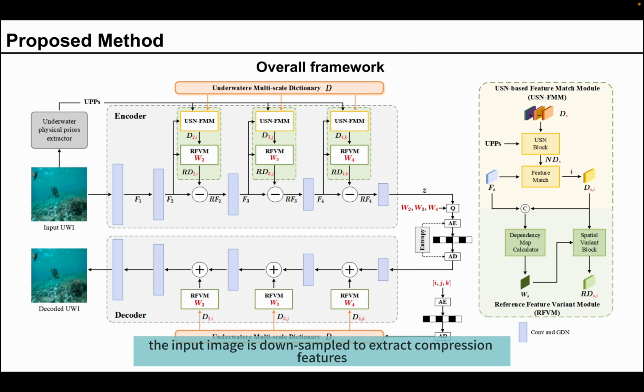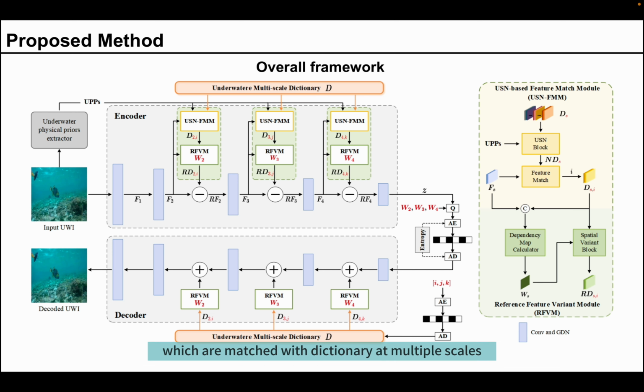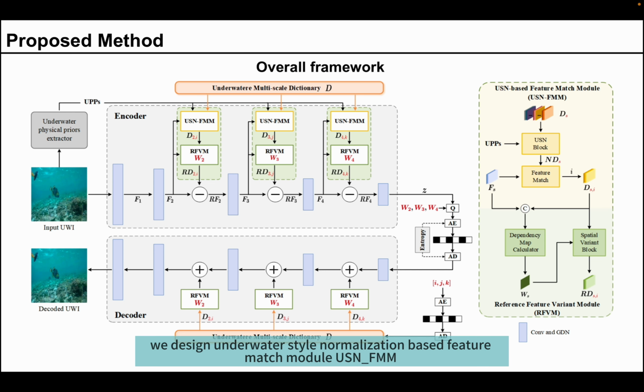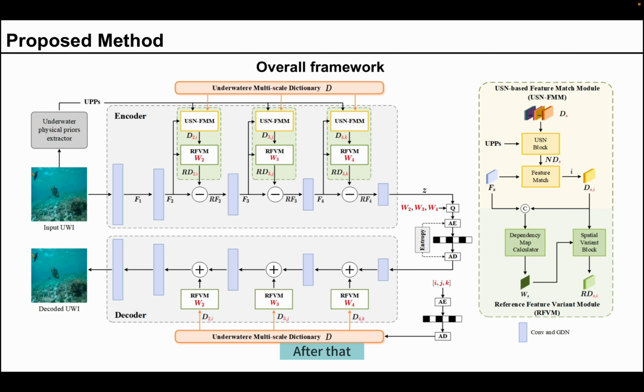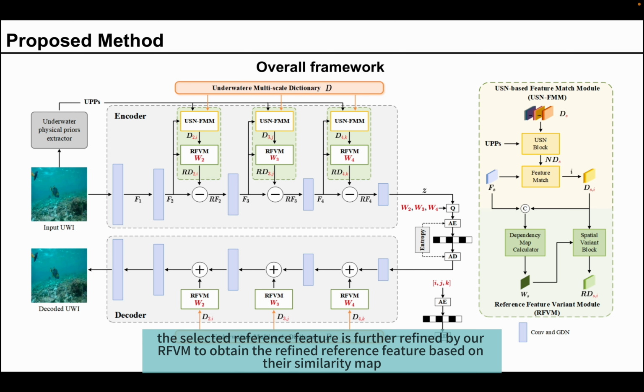In the encoder, the input image is downsampled to extract compression features, which are matched with the dictionary at multiple scales. For more accurate feature match, we design the underwater style normalization based feature match module, USN FMM, to normalize the dictionary features by utilizing the underwater physical priors, UPPs, to simulate the underwater imaging. After that, the selected reference feature is further refined by our RFVM to obtain the refined reference feature based on